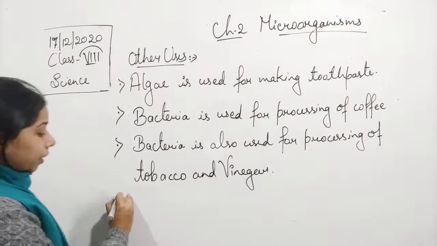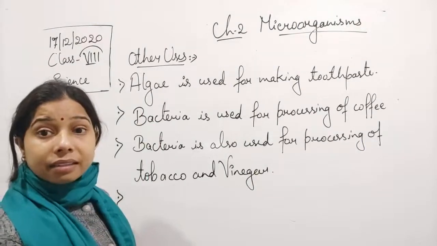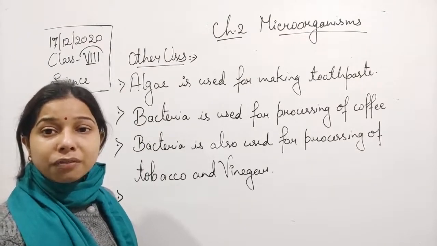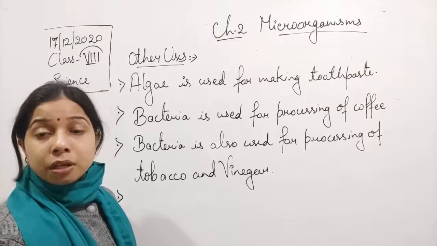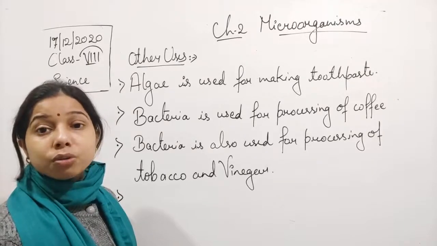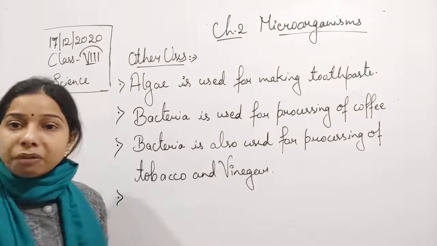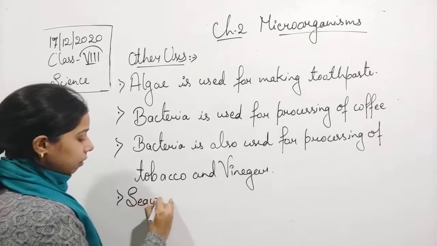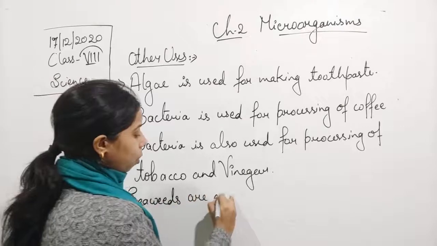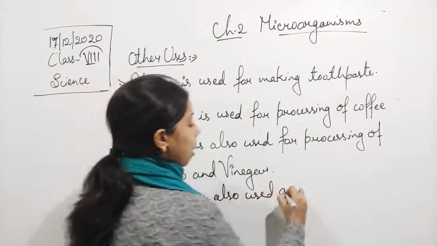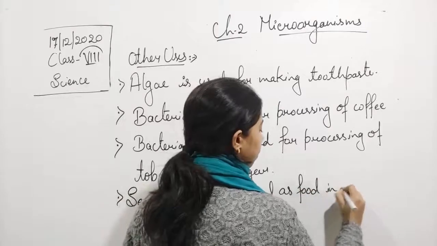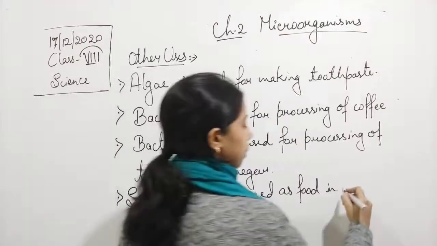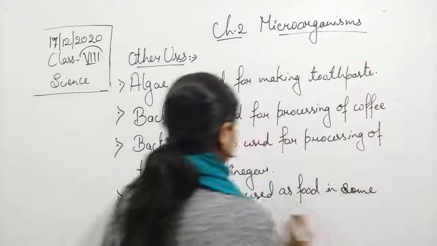Now, if we talk about seaweeds, we already discussed what seaweed is. It is a kind of algae. Seaweed and kelp are basically found in the sea and ocean. They are also edible, so they are used as food in different parts of the world, different parts of the country. So we can say that seaweeds are also used as food in some countries.